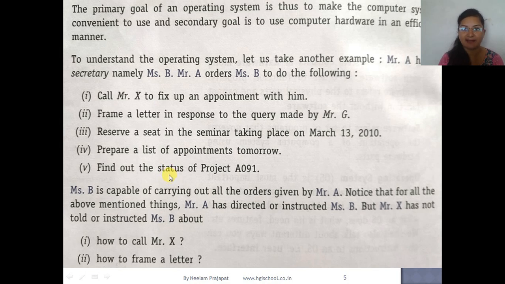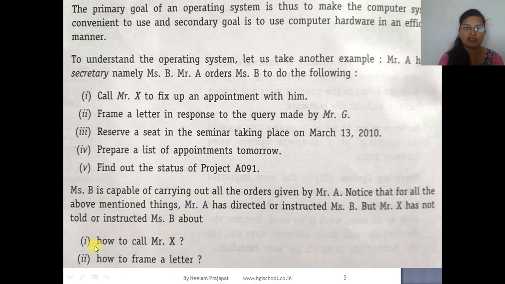Now the secretary will decide how to do these tasks. Mrs. B is capable of carrying out all the orders given by Mr. A. She is his secretary, so she can perform all these tasks. Notice that for all the above mentioned things, Mr. A has instructed Mrs. B, but Mr. X has not instructed Mrs. B. Here A has given all the instructions to B, and B has to perform the tasks now.